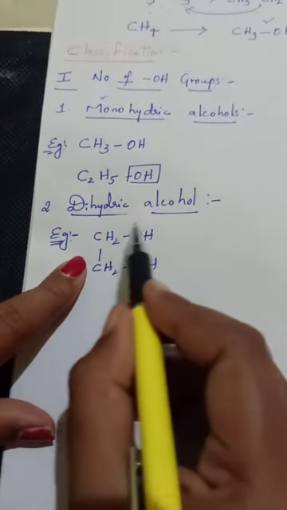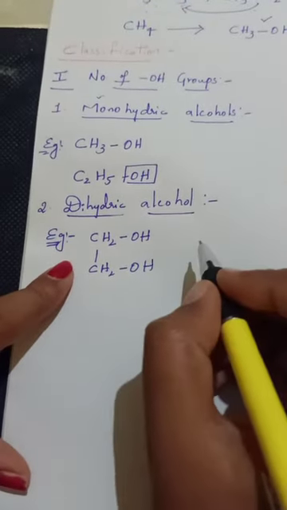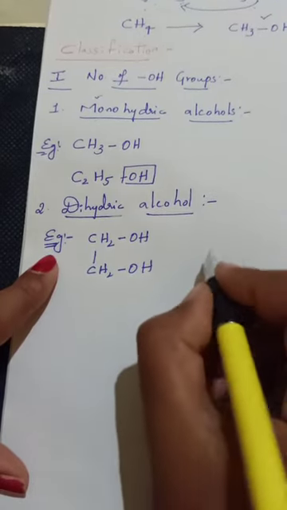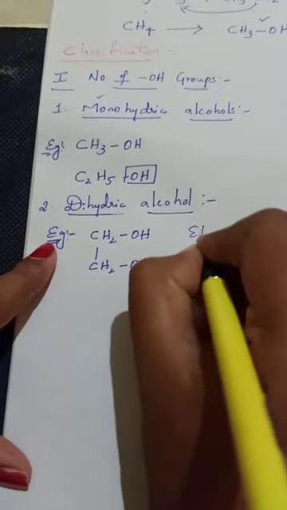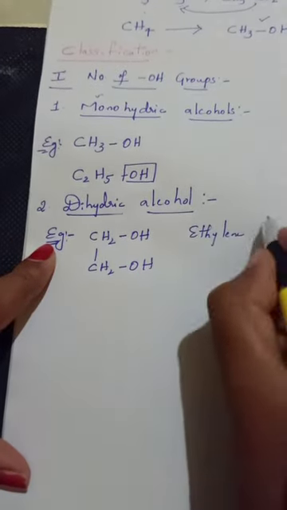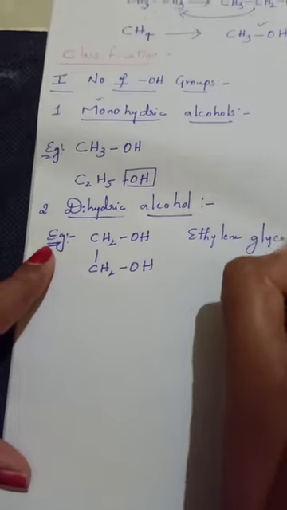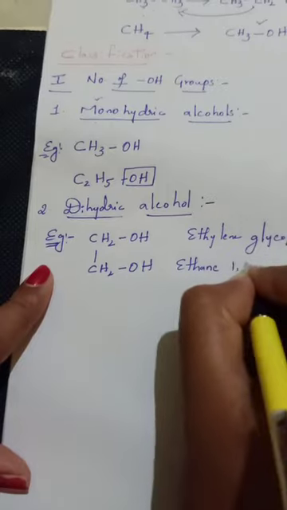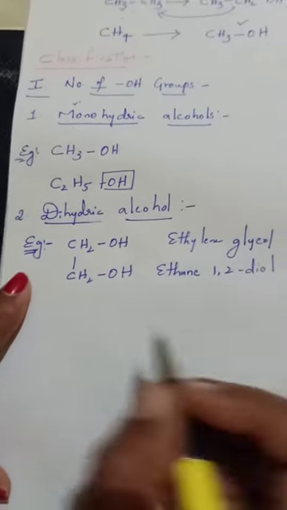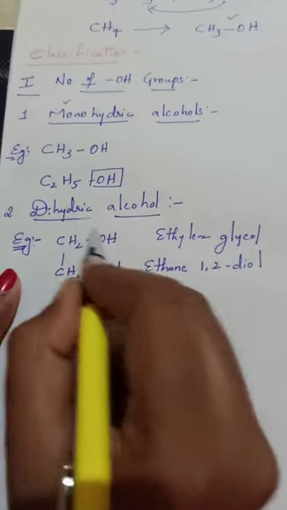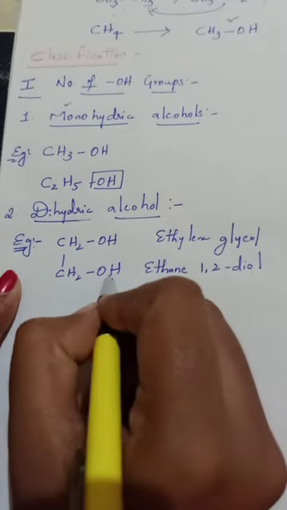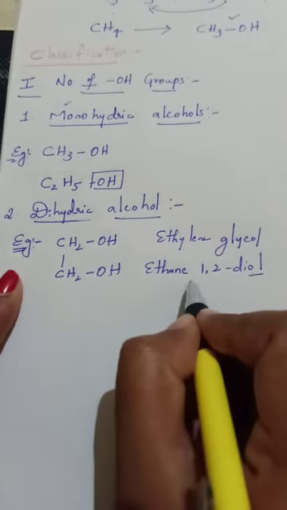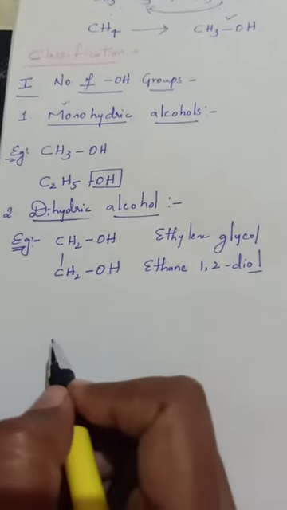This is an example of a dihydric alcohol and it is named ethylene glycol. Or else it is also known as ethane-1,2-diol. This is ethane, and on the first and second carbon atoms OH groups are present. If an OH group is present, the suffix will be -ol, so it is also known as ethane-1,2-diol. So that is the second type.